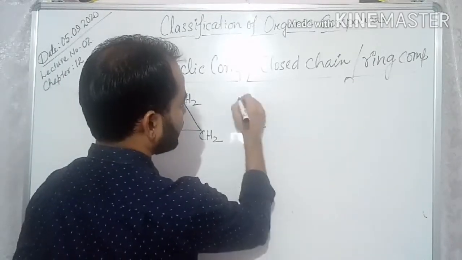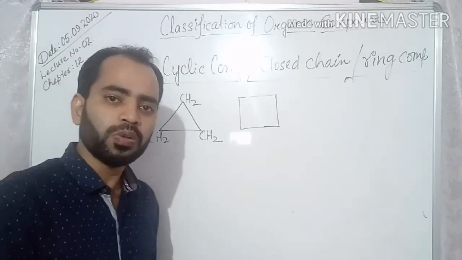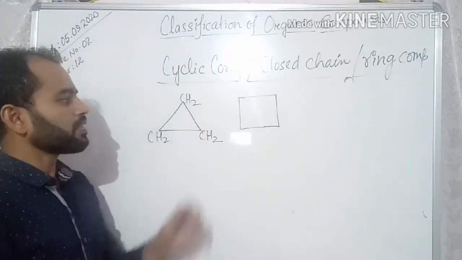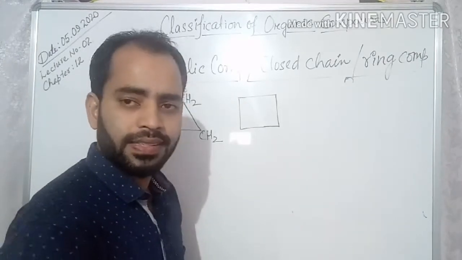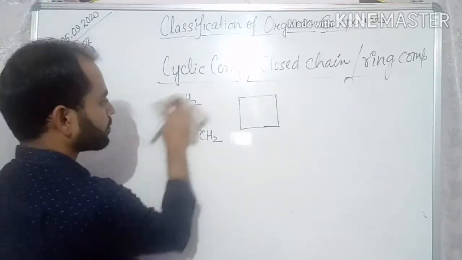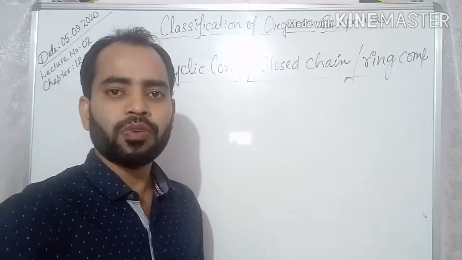Similarly, you have cyclobutane. It is also a closed structure. So such type of compounds are called cyclic compound. In the cyclic compound, you can get two types of compound.